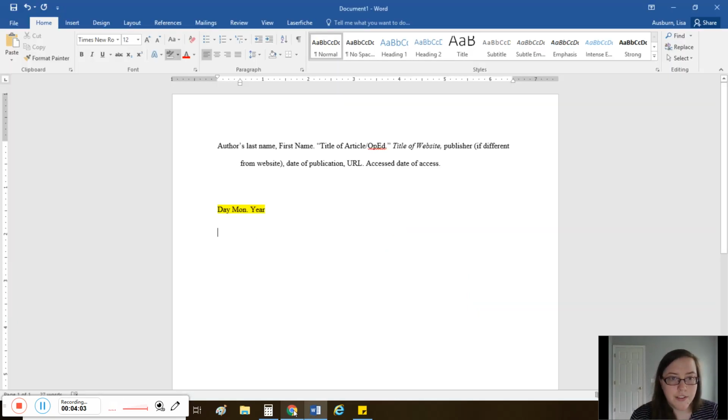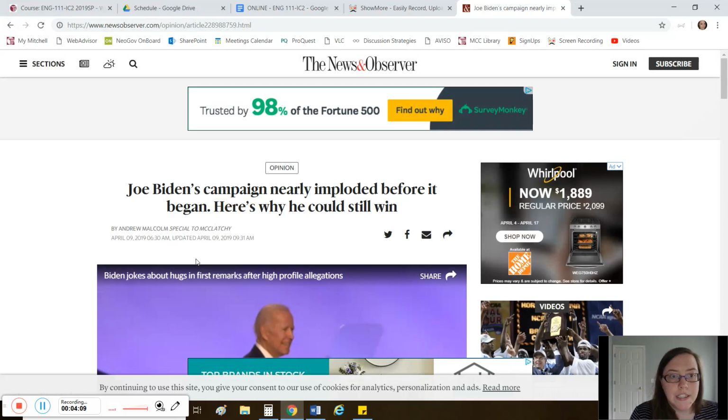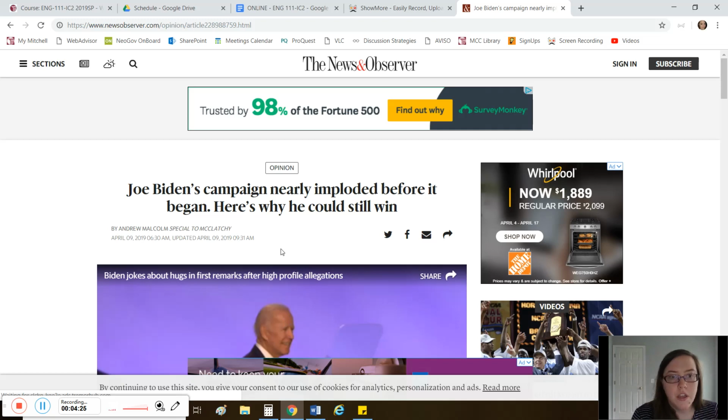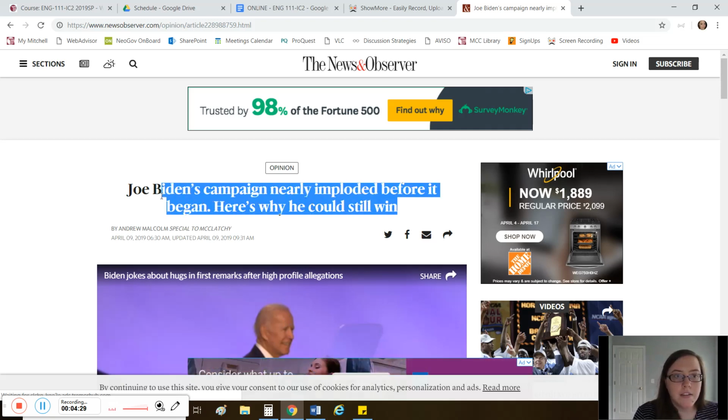So we need to give his last name first. That's Malcolm. And his name is written in all capital letters, but our name that we write here does not need to be written in all capital letters. We're just going to capitalize the first letter of his first and last name. Now we need the title of the article or op-ed. So this is titled, Joe Biden's campaign nearly imploded before it began. Here's why he could still win.